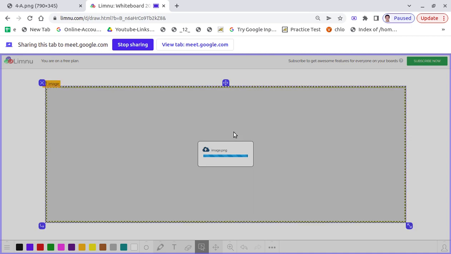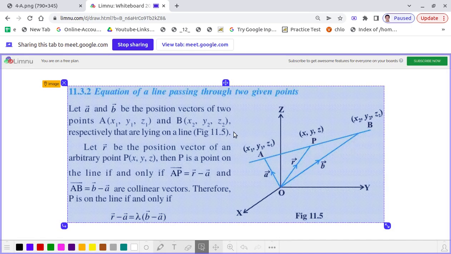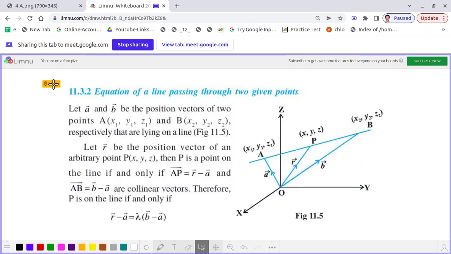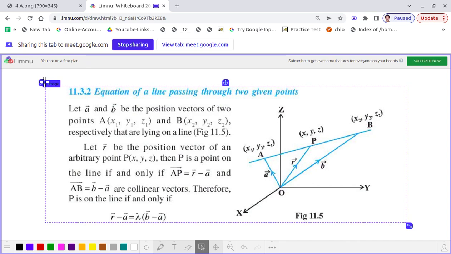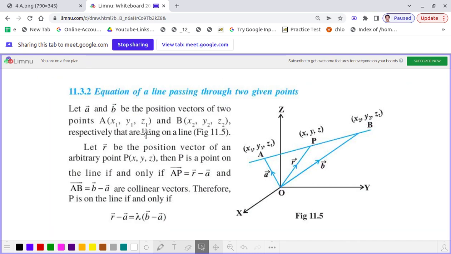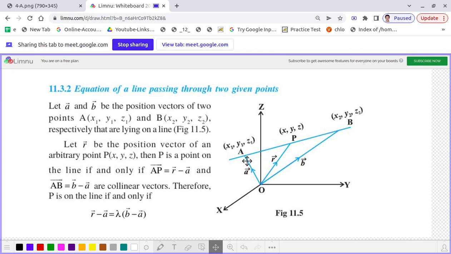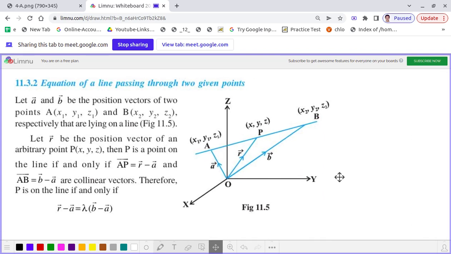So dear students, as we discussed at the beginning of the session, a straight line can be determined uniquely if it is passing through a fixed point and having a given direction, which we have just now completed. The second one is that we can also find the equation of a line uniquely if it is passing through two fixed points, and in this case these two fixed points are A and B.